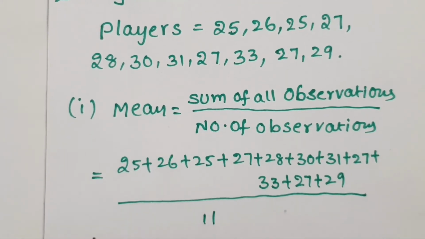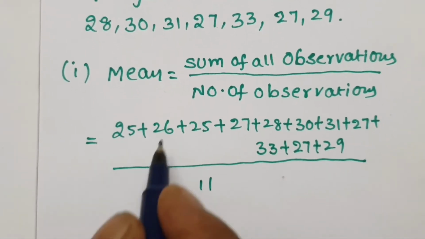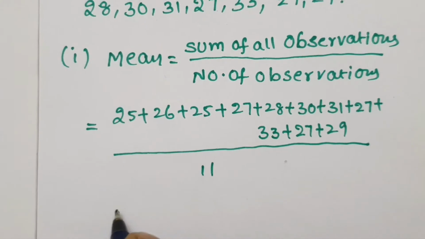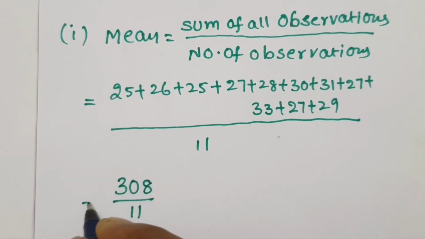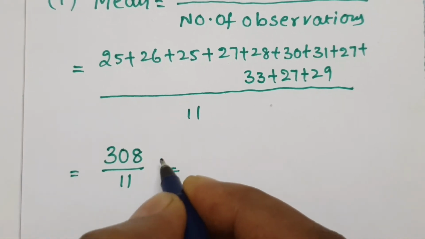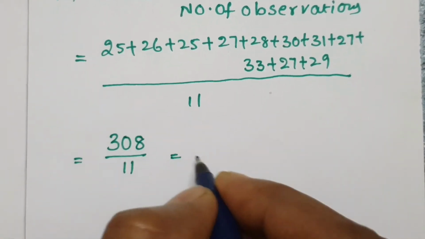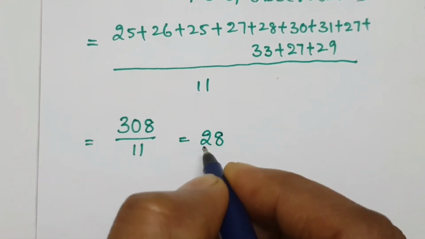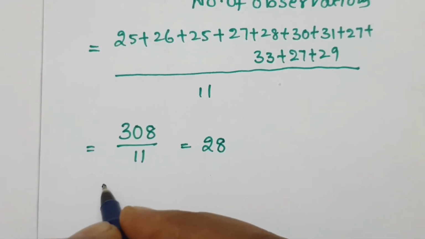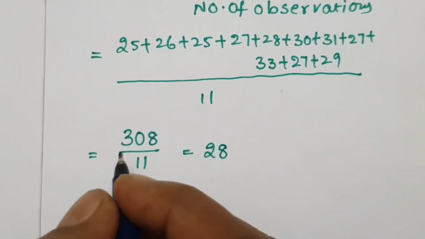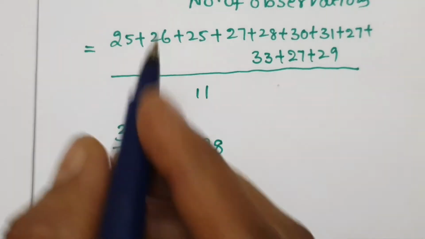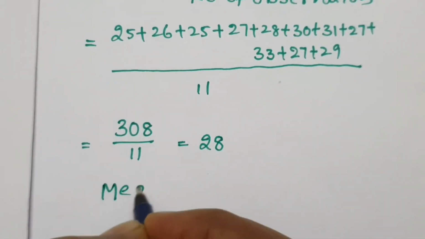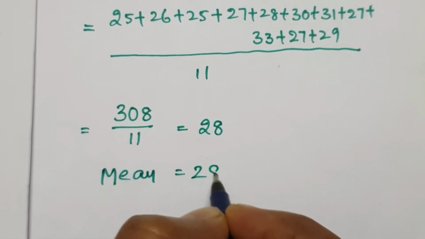Total number of observations 11. This total add, we will get 308. 308 by 11. Here do cancellation with 11. 11 2s 22, 11 8s 88. Means the value of this is the mean or average. They given mean equal to 28.